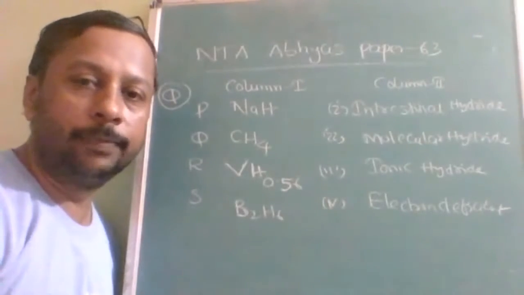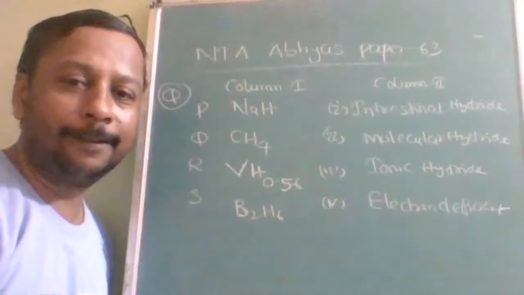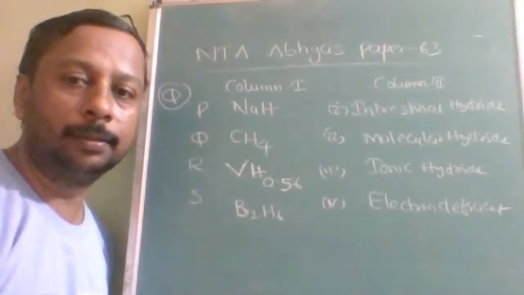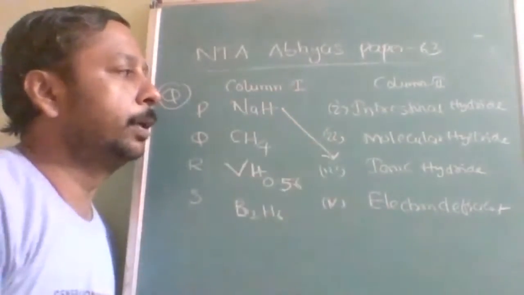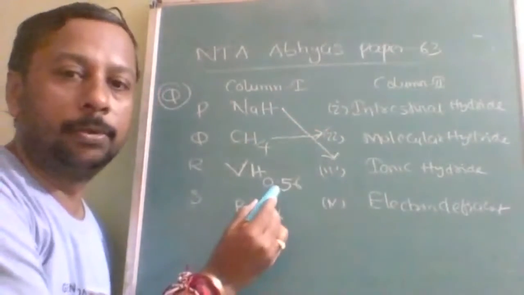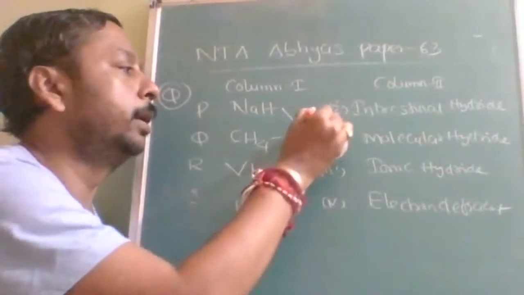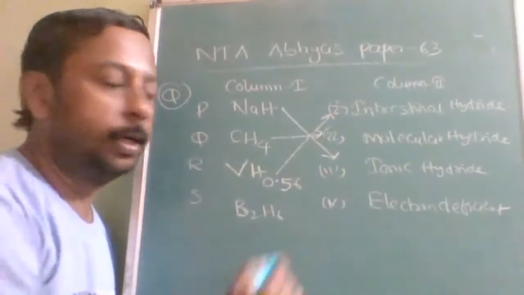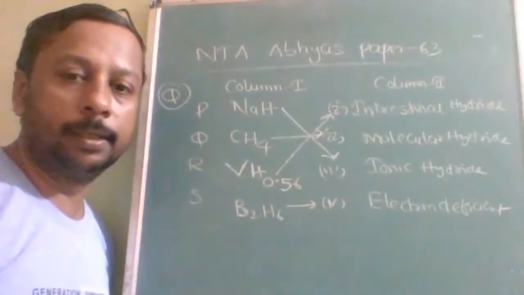Sodium hydride is which type of hydride? Sodium hydride is ionic hydride. CH4 is molecular hydride. See, 0.56 is there, therefore it is called interstitial hydride. B2H6 is electron deficient hydride. Is this clear?